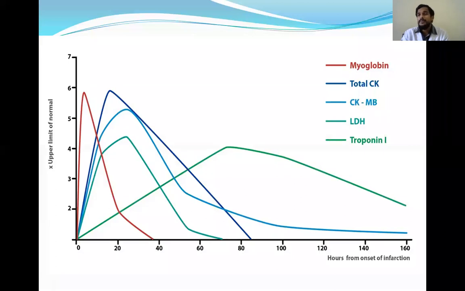And this is myoglobin anyway. Myoglobin is not that important because this is not specific. This is also increased in some other conditions. So that's why this is not taken as an important diagnostic criterion. And this is the graph which you had already seen, how different biochemical cardiac markers vary with time after myocardial injury or MI.